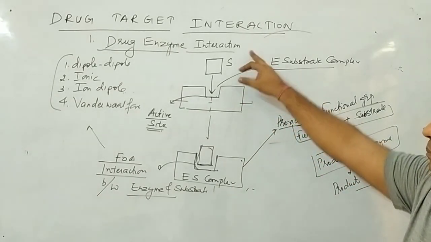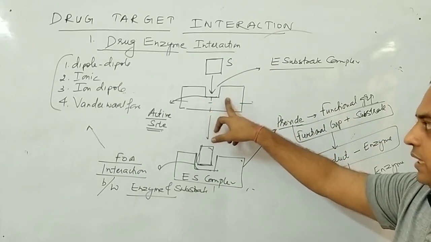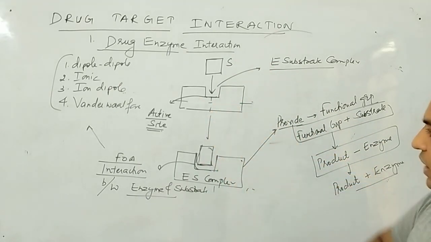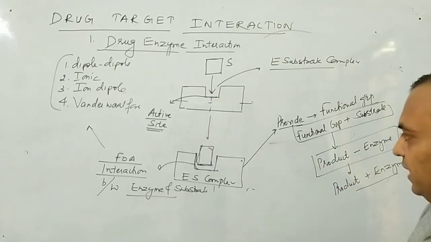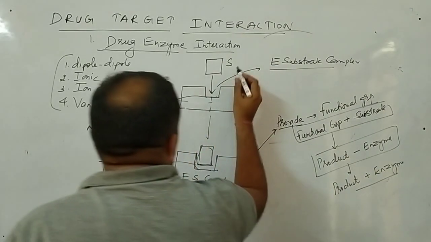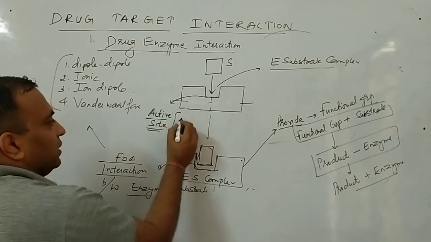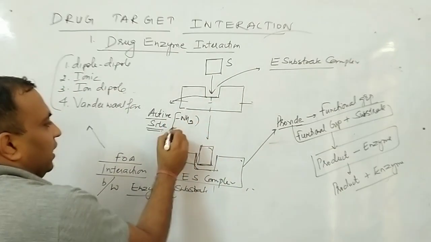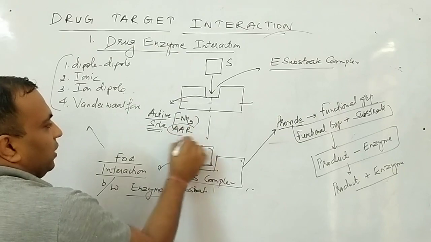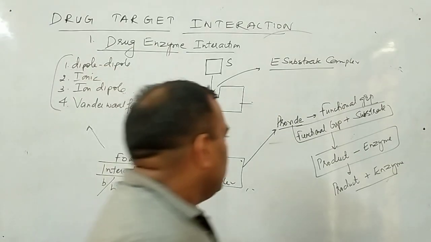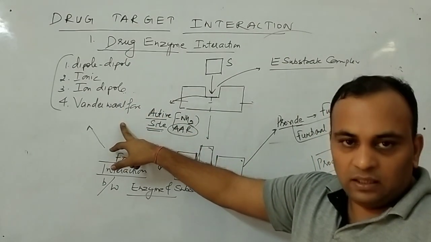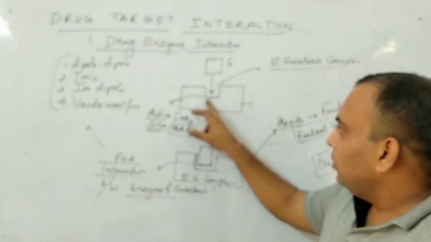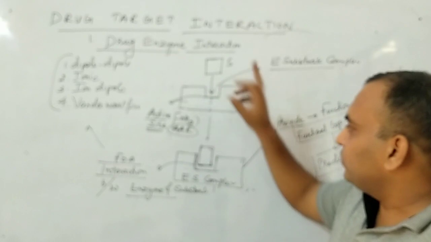So I'll simply tell you the meaning of what I have discussed. Your substrate combined with the enzyme on its active site. Clear? During this combination, the active site must have which residue? Amino acid residue, NH2 part. The substrate combines with the NH2 or amino acid residue part of enzyme. Now, when this interacts, these forces may develop. This is the first function of the enzyme, to provide a surface for the attachment of substrate.